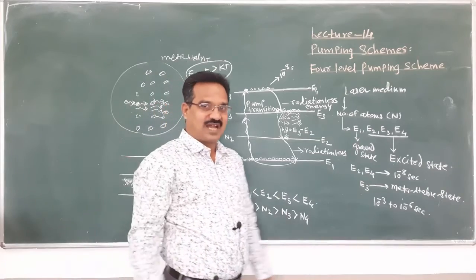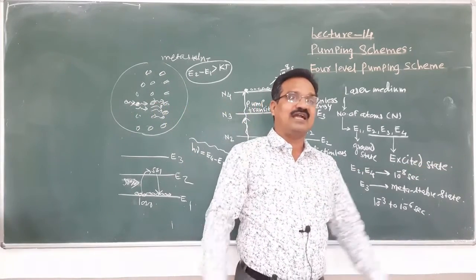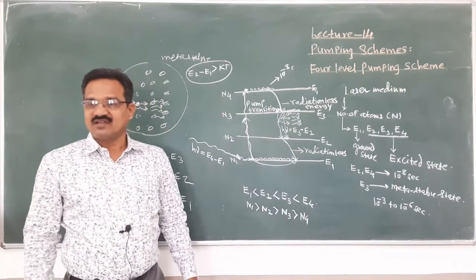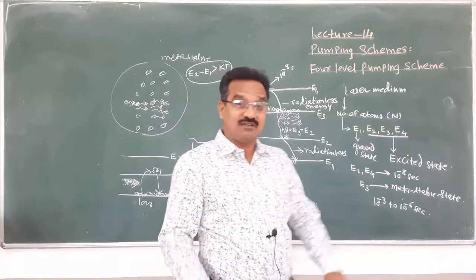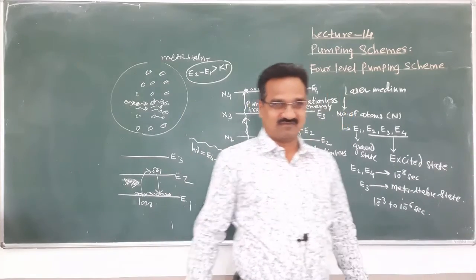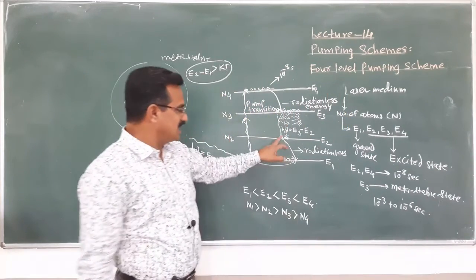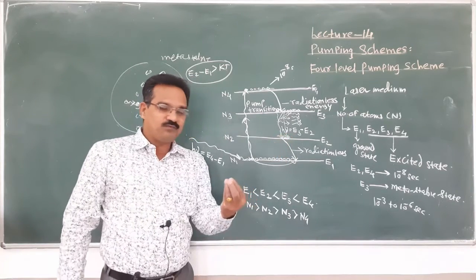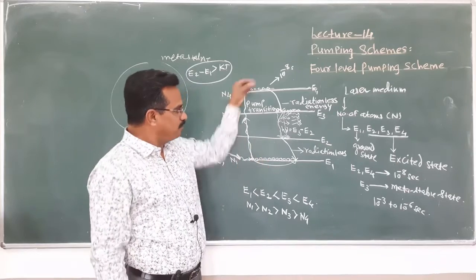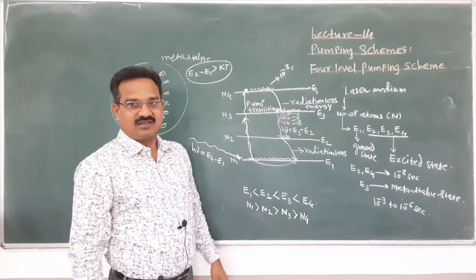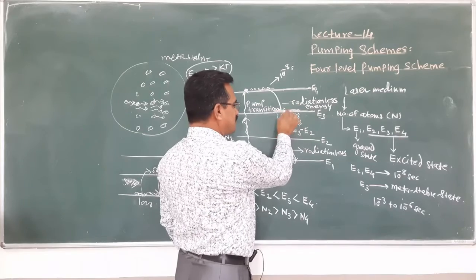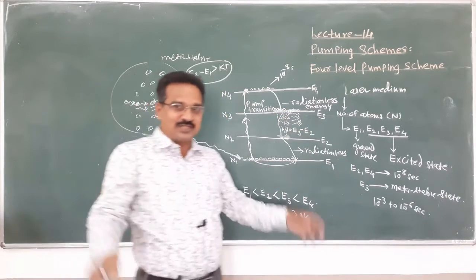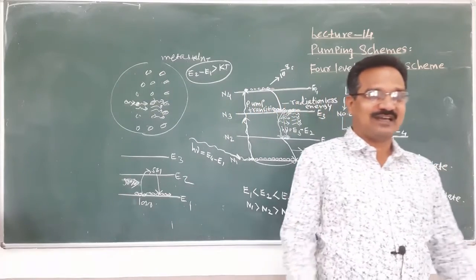It means that at room temperature or at normal temperature, the E2 level can be considered virtually empty. And if this level is empty, only a few atoms pumped into this energy level, suppose only 3 atoms are here, at that time we can also say the population inversion occurs and laser action starts.